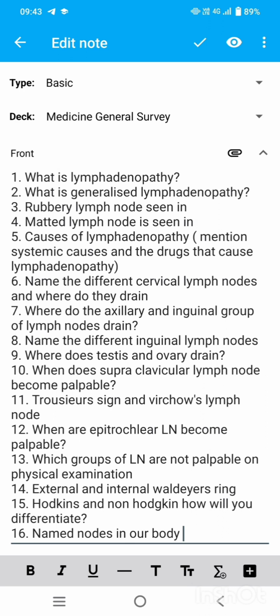Now there are 6 groups of cervical lymph nodes. 1A submental, 1B submandibular, 2 is upper jugulodigastric, 3 is middle jugulodigastric, and 4th is lower jugulodigastric.